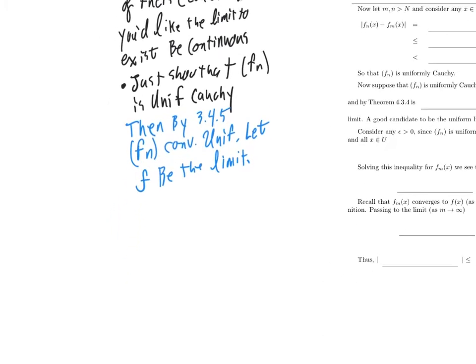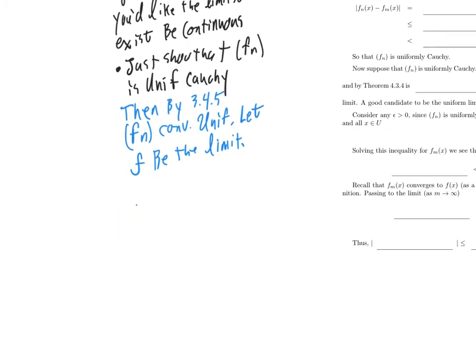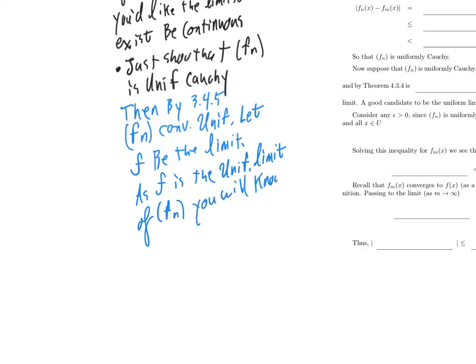In fact, the uniform limit. Then, as f is the uniform limit of this sequence of functions f sub n, which are all continuous by assumption, you will know that f itself is continuous.